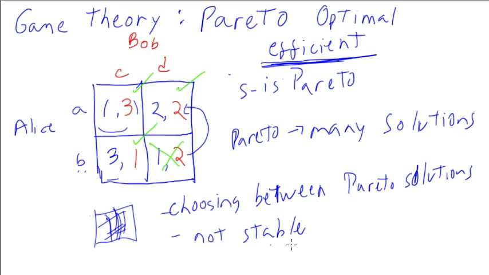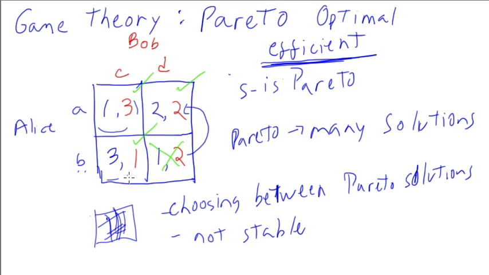So that's a problem. Pareto solutions are not stable. Like in this case, we ended up going from one Pareto solution to another one. That's not always the case. If we're here at 3, 1, Bob is going to say, well, look, Alice is playing B, and I'm getting 1. If I played D instead of C, I'm going to get 2.